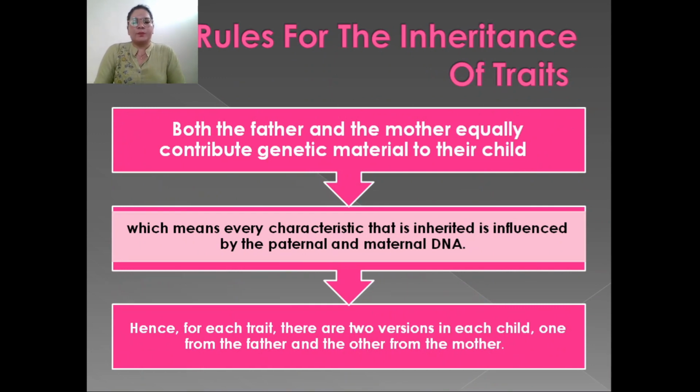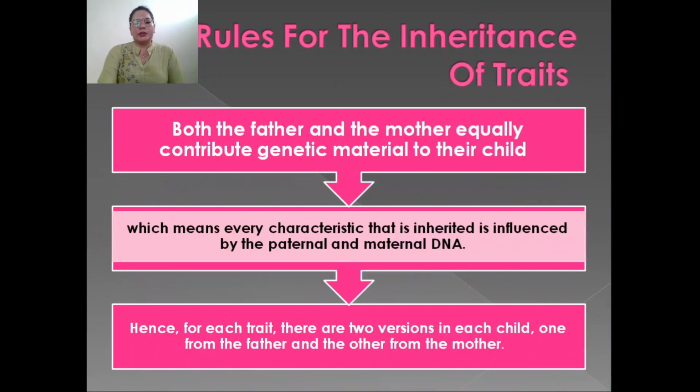After Mendel's laws, we have to understand the rules of inheritance of particular traits. These traits are inherited from the father as well as from the mother, which means they equally contribute to the genetic makeup of their child. Every characteristic is influenced by paternal as well as maternal DNA, so for each trait there are two versions in each child, one from the father and the other from the mother.